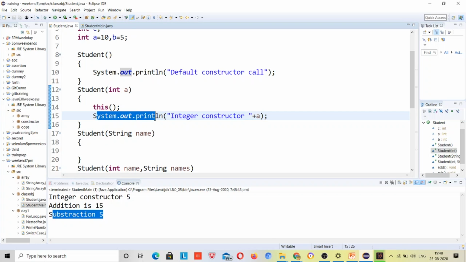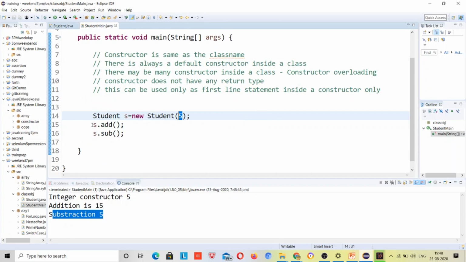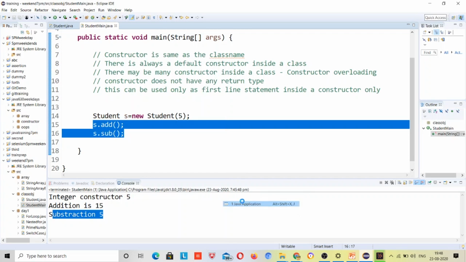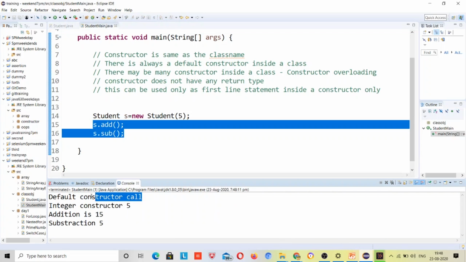So it will print integer constructor 5. Then it is going to call these two methods, add and subtract. So the first output will be default constructor call, second integer constructor, third addition is 15, and fourth subtraction is 5, right?